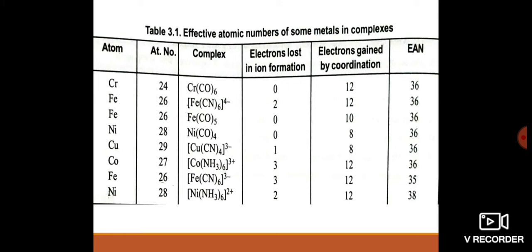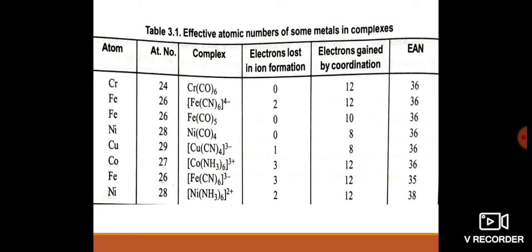Then here the next typical complex is hexacyanoferrate(3-). In this complex the net charge is minus 3. So in the formation of the complex, iron loses 3 electrons, that's why the net charge is minus 3, cyanos are minus 1, so 6 cyano groups are there.